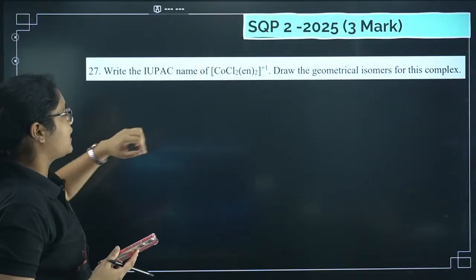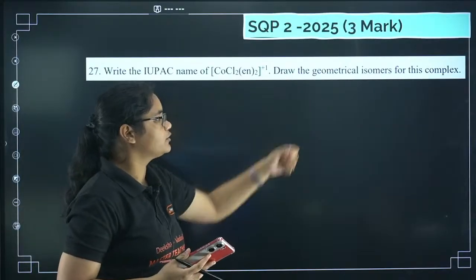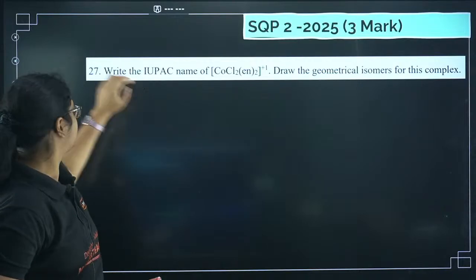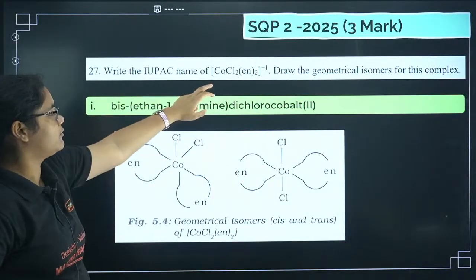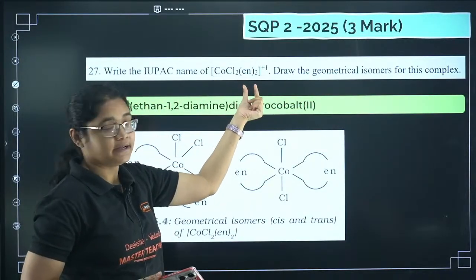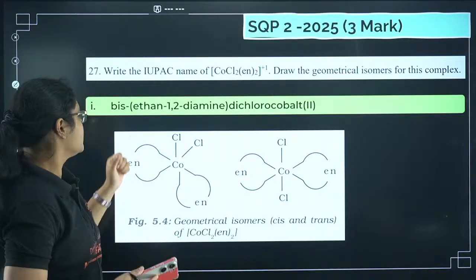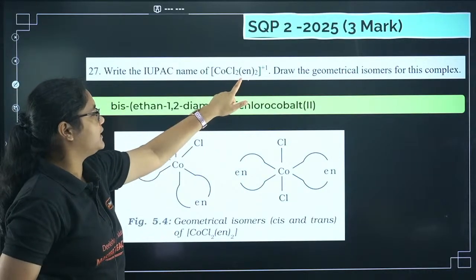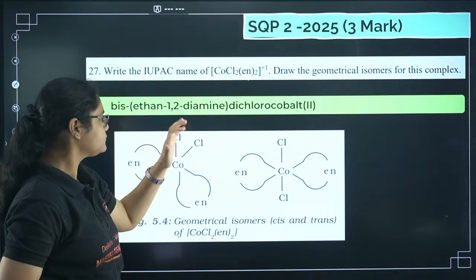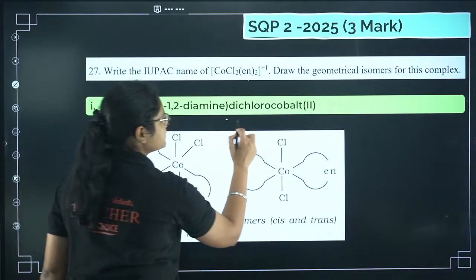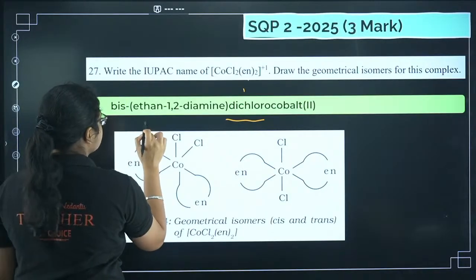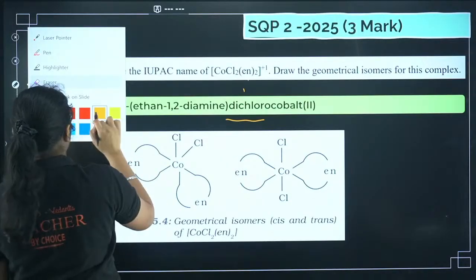Next, write the IUPAC name of this compound and draw the geometrical isomers for this complex. So the IUPAC name you can easily write down. What is the IUPAC name of this one? First we will write the names of the ligands in alphabetical order, right? So it is bis(ethane-1,2-diamine) first, because the name starts from E. Oh sorry, first we have to write this one, this one should be written first. I'll correct it.